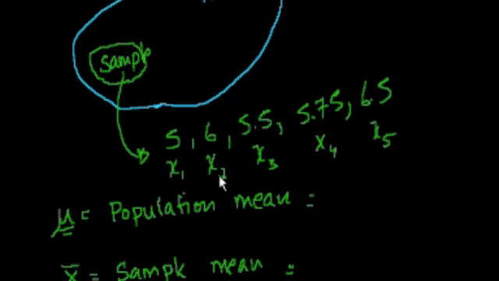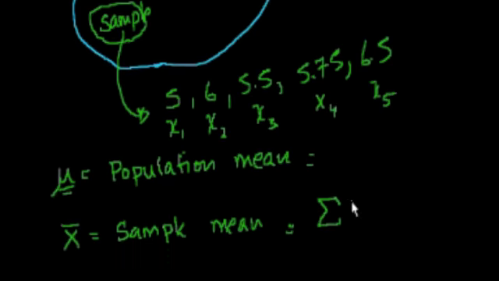So for a sample mean, do you know what you do? You take the sum of these numbers, and you know how to do that, but the fancy way of writing it is to write a capital sigma, that means a sum of every x sub n. Take the sum of each of these numbers, x sub 1, x sub 2, where n goes from 1 to the size of the sample. In this case it would be 5, or sometimes they'd write an n like that, and you divide it by the number of members there are in that sample. So divided by n.